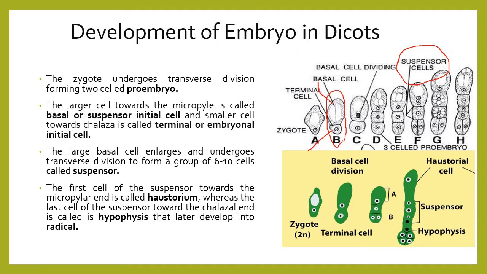So you can see here, this is the haustorium cell, whereas the last cell of the suspensor towards the chalazal end is called the hypophysis. You can see here, this is the last cell we call the hypophysis. That later develops into the radicle. So the next stage is the development of the radicle, which will be developed from the hypophysis.